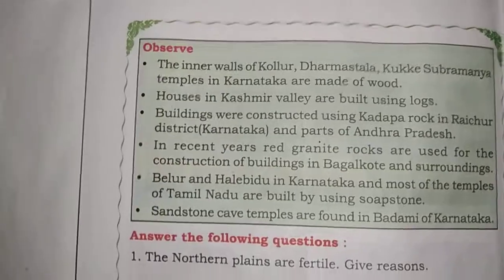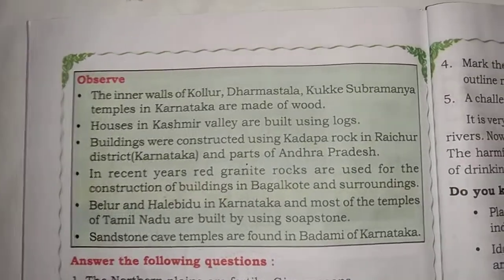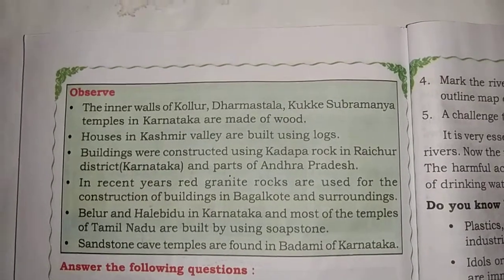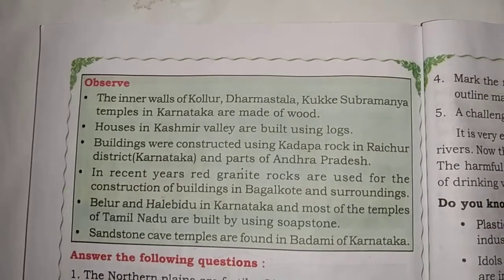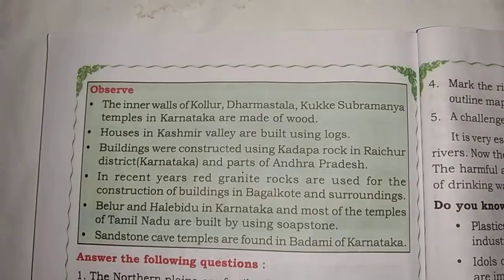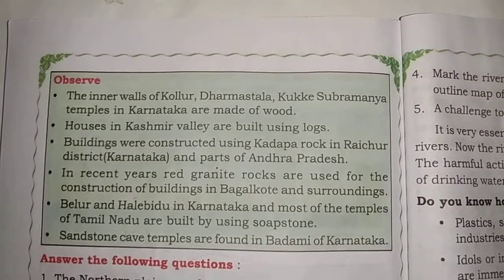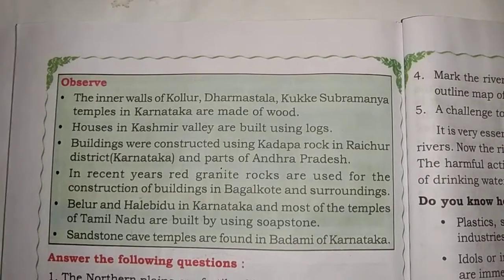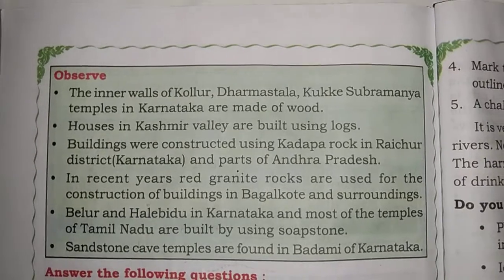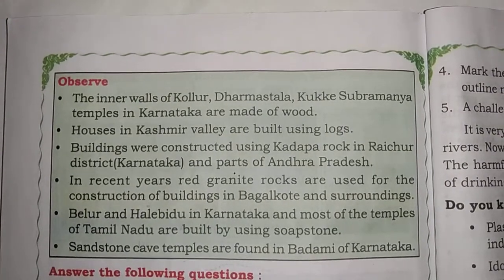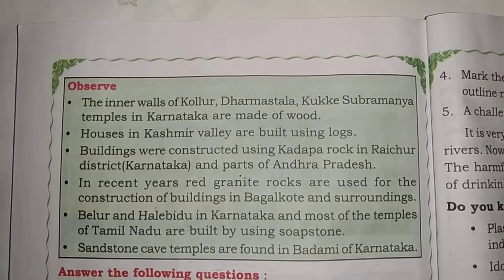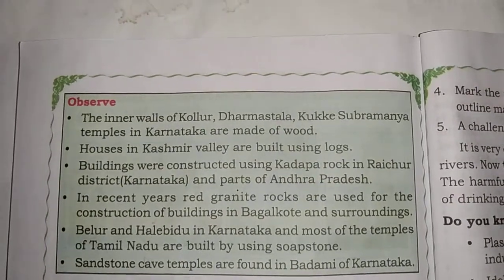Okay, and observe: the inner walls of Kollur, Dharmasthala and Kukke Subramania temples in Karnataka are made up of wood. Houses in Kashmir Valley are built using logs. Buildings were constructed using Kadapa rock in Raichur district and parts of Andhra Pradesh. In the next class we will discuss more things.